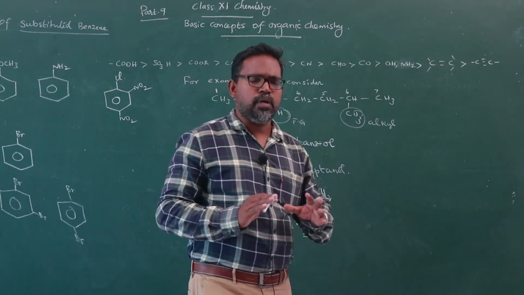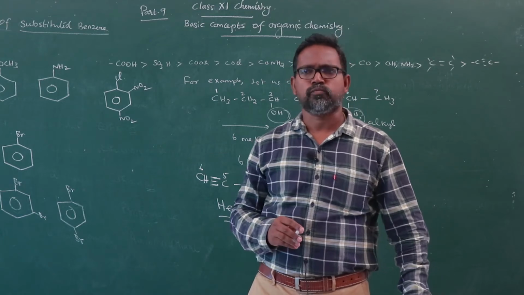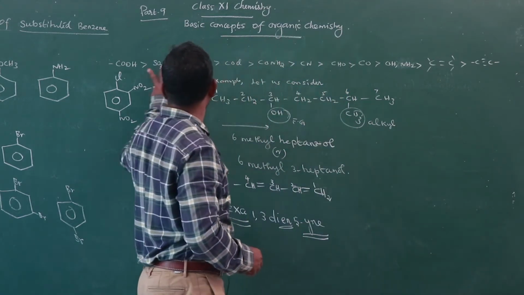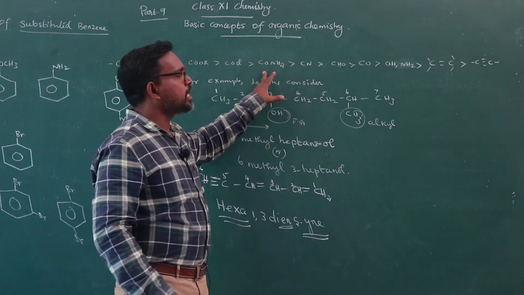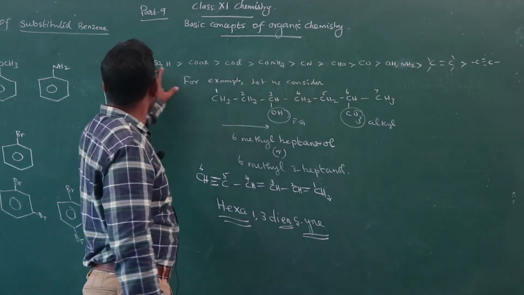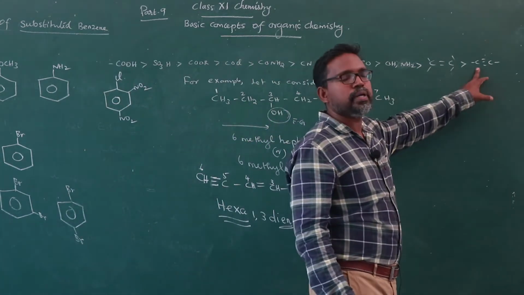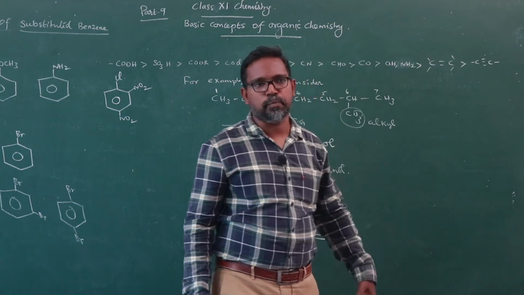So, if more than one functional group is present in the organic compound, you should know the series for assigning the priority of the functional group. The most preferential group is this carboxylic acid group, the least preferential group is alkynes, the triple bond.